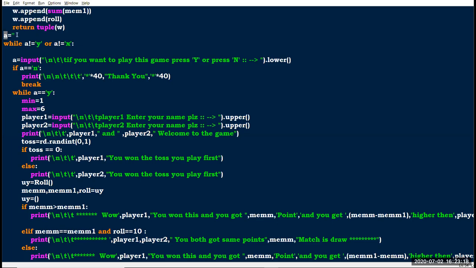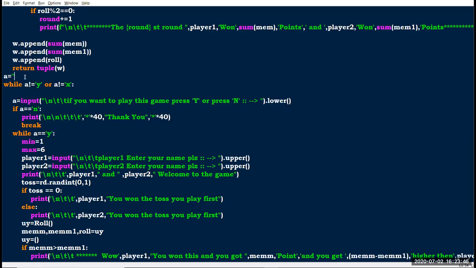If I had not given it here, it prints an error. Because here I am using while a not equal to y or a not equal to x, Python asks where you declared your a variable. Python gives an error, it's not asking anything, so it prints error. That's why here I have declared a equal to some string.